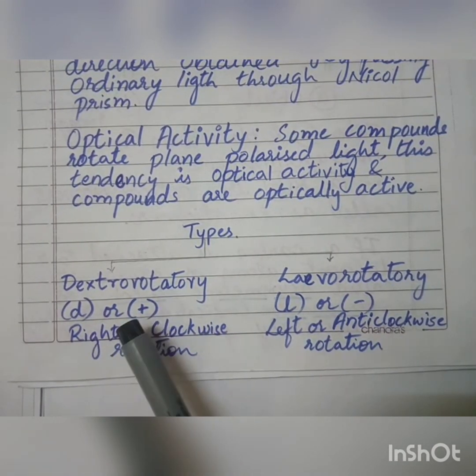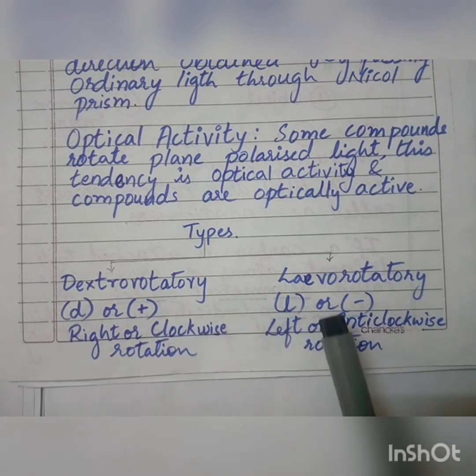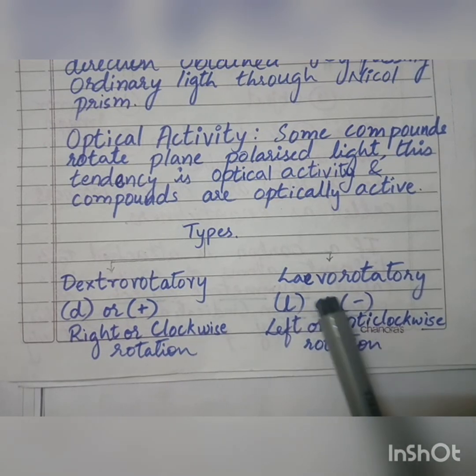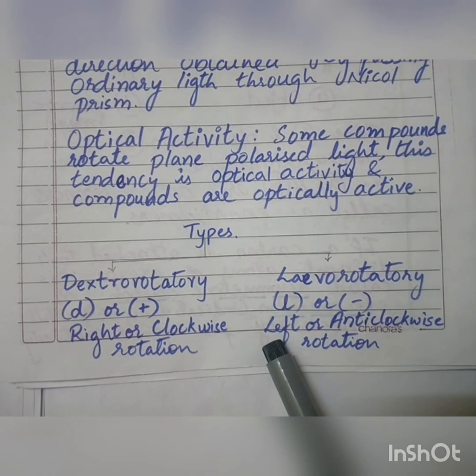So dextrorotatory rotates to the right direction, and what does a levorotatory compound do? It rotates the plane polarized light to the left hand side or anti-clockwise direction.